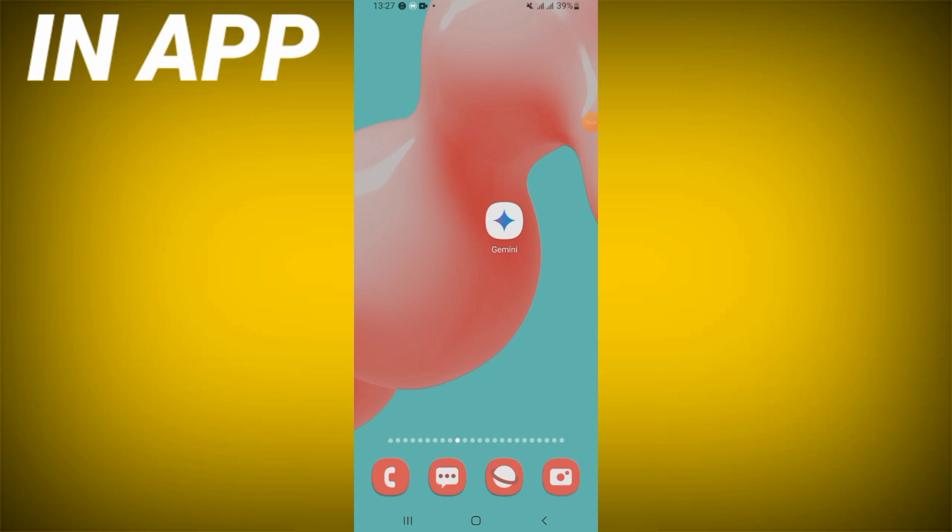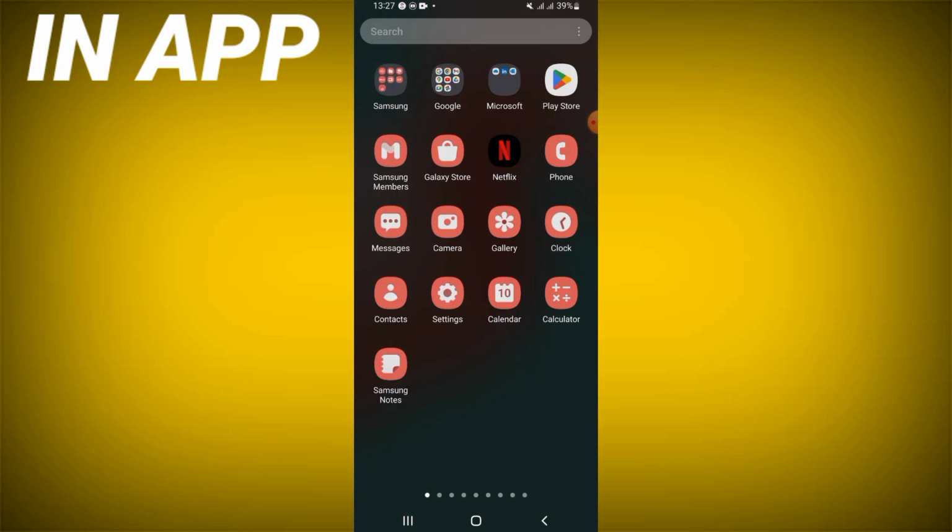Guys, what's up? Today I will show you how to fix the sound problem on Google Gemini. The solution is very easy. You just have a glitch and we need to fix it.